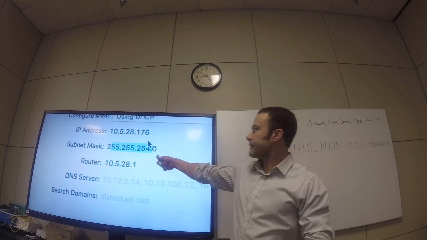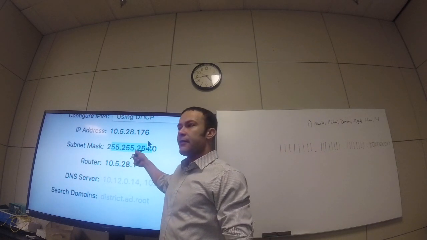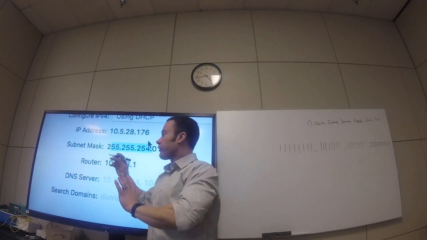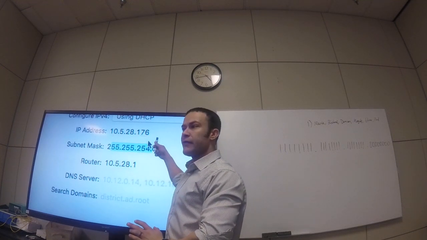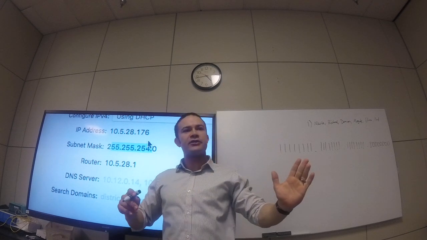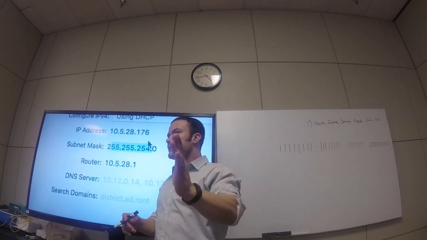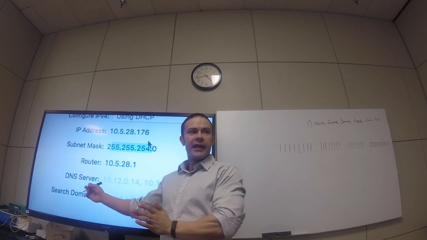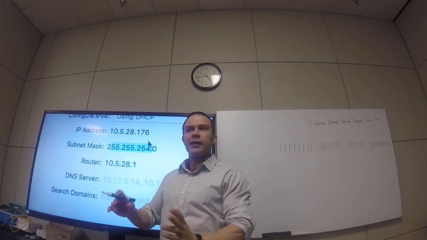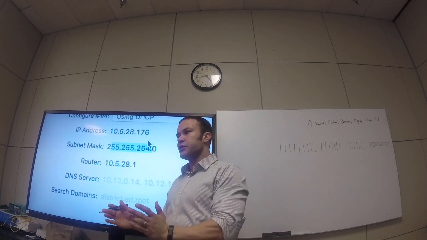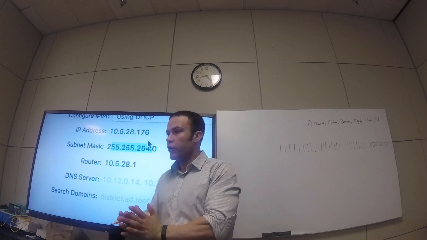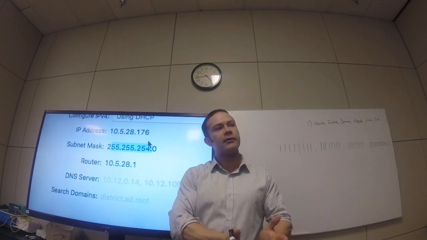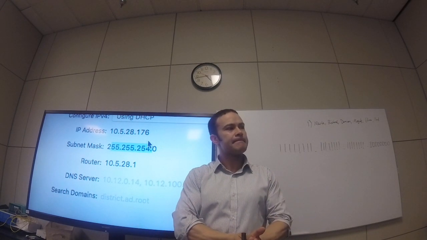So if an octet has 255 in it, then that has to match in order for any hosts to communicate on that network. So that's why in 192.168.1.whatever, any of those hosts can communicate. If I change that 1 to a 2, now it's 192.168.2.whatever. All those hosts can communicate, but they can't communicate with the hosts in the 1 subnet. Does that make sense?